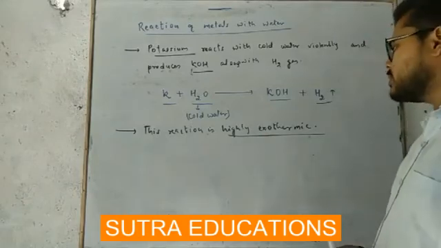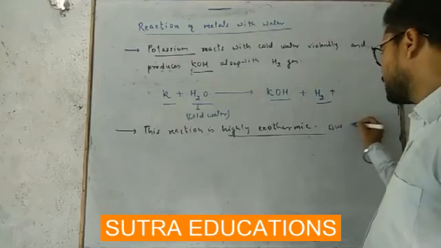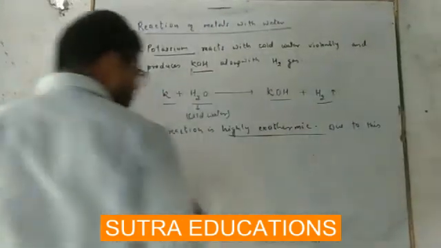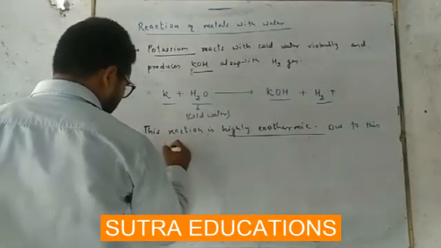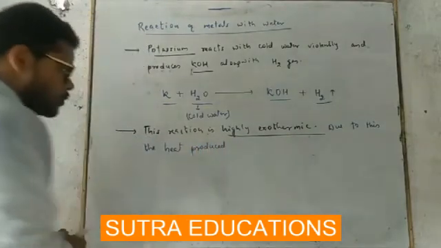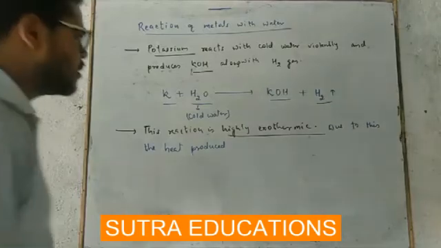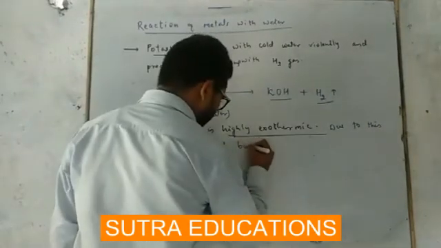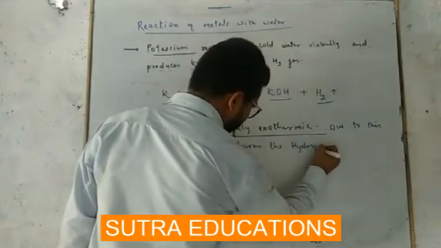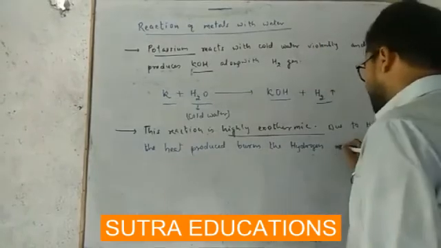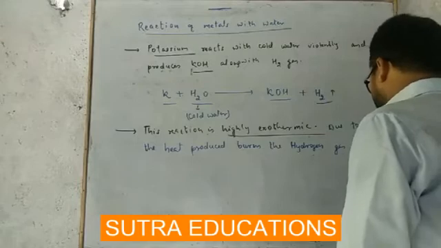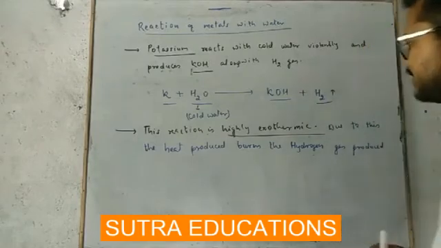Due to this, the heat produced burns the hydrogen gas produced.